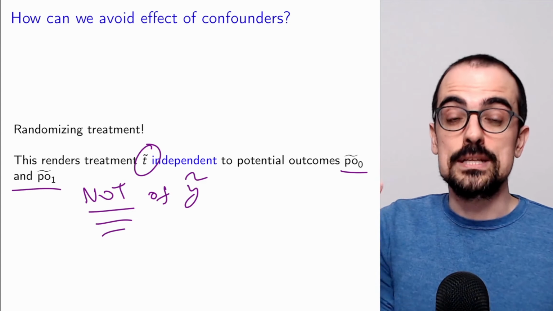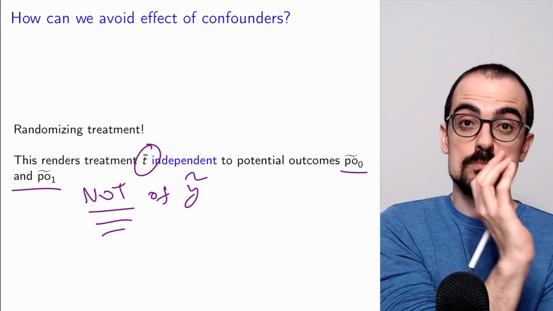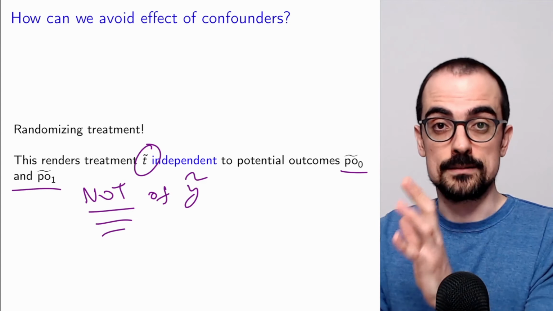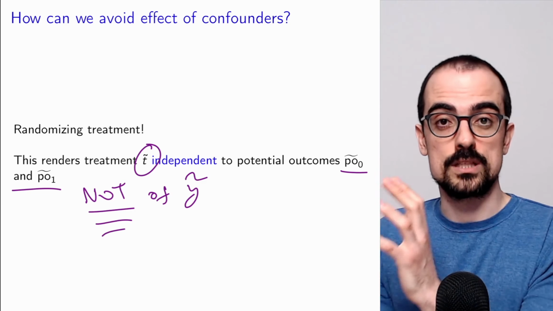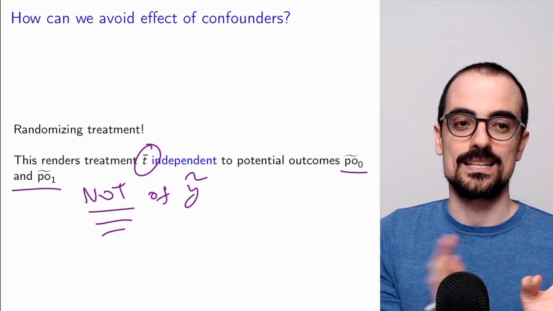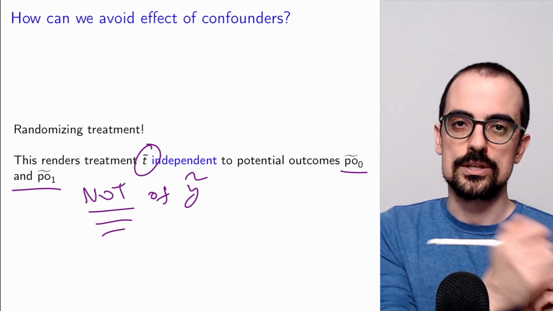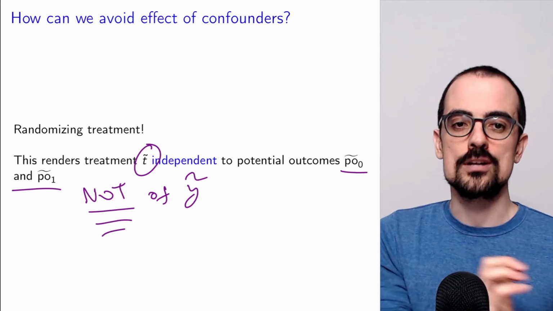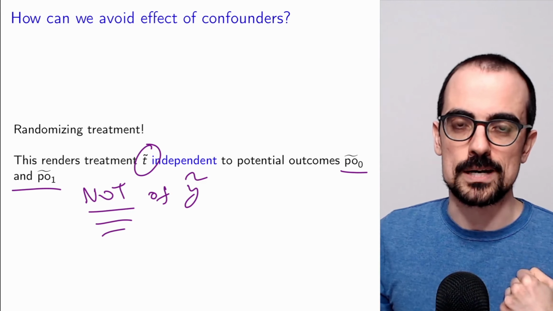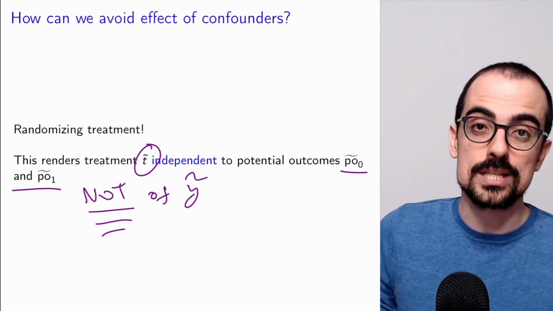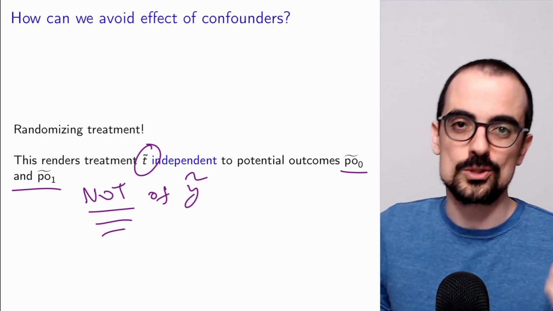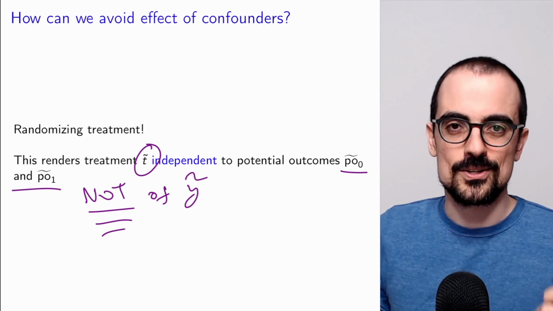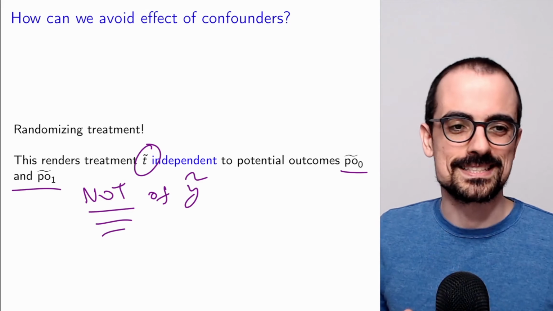Or perhaps more intuitively, that the treatment group of people that receive the treatment and the control group of people that did not receive the treatment are not systematically different. We're not choosing whether to give the treatment to people based on the quantity that we care about. In the case of the students, we're not choosing to give private classes to students that are better anyways. Okay? Hopefully that makes sense.